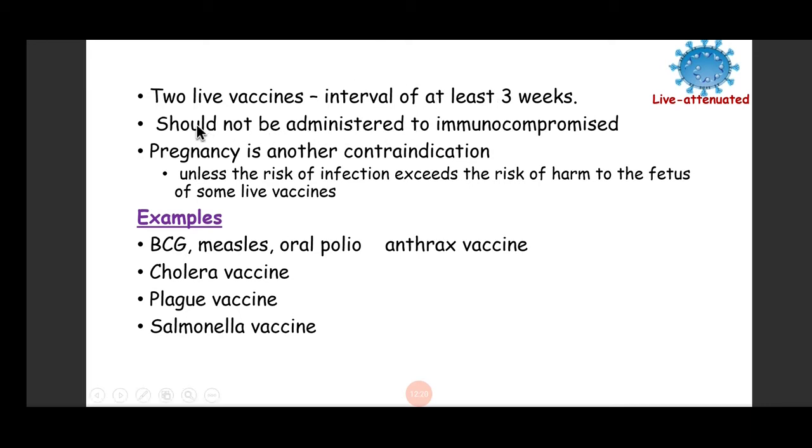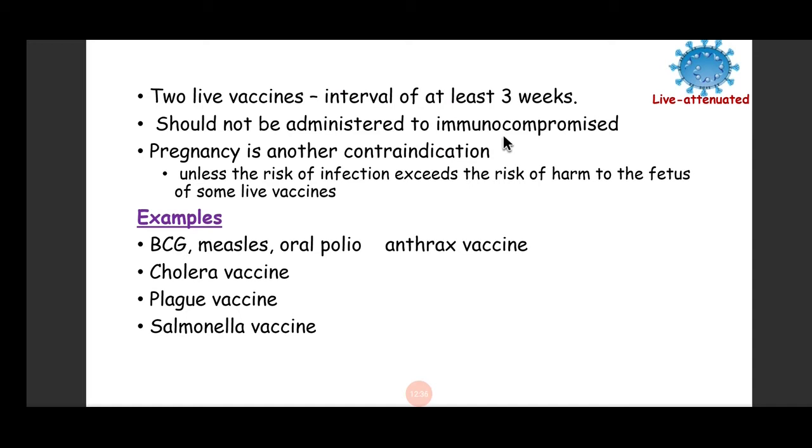Live vaccine should not be administered to immunocompromised patients. Immunocompromised patients means those whose body's immunity is down because of some medication, cancer, or some other disease.